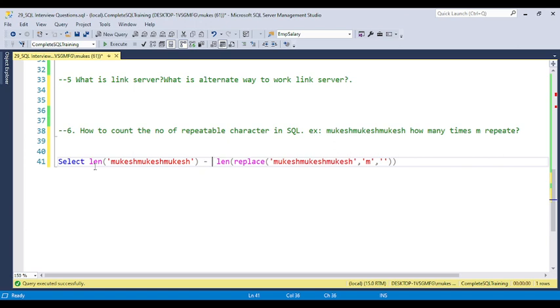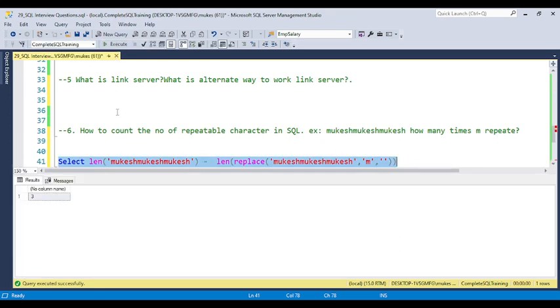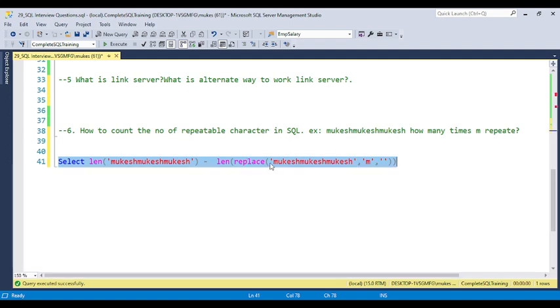If you subtract this one, you will get the total number of m's that are repeated here. Okay, so 3. You can see manually that m is repeated 3 times. So total length minus the length after replacing and removing the m gives the total number of m's repeated.